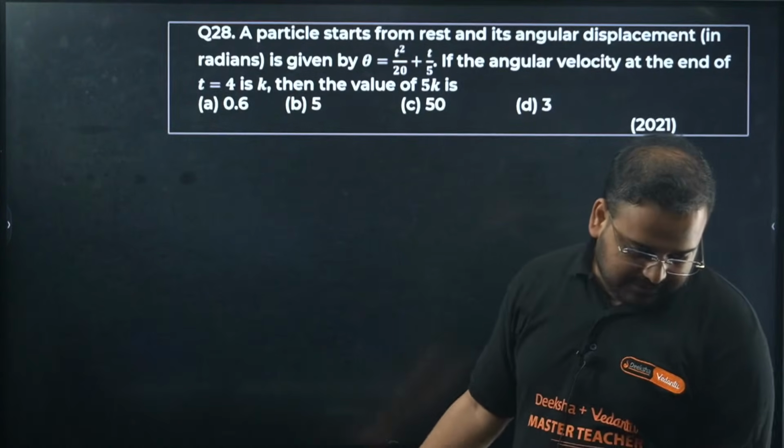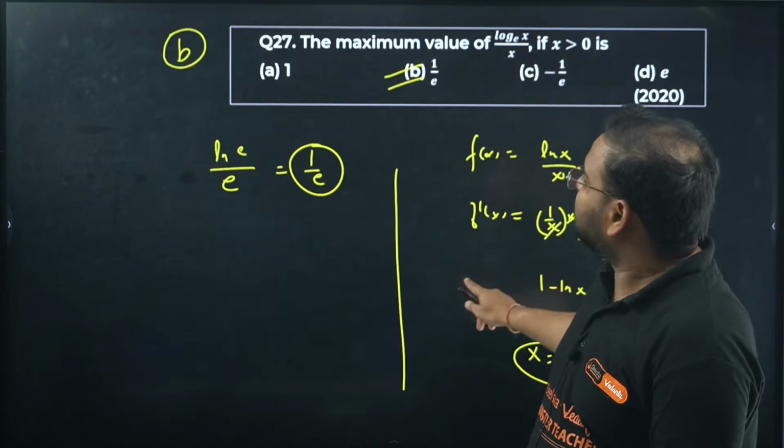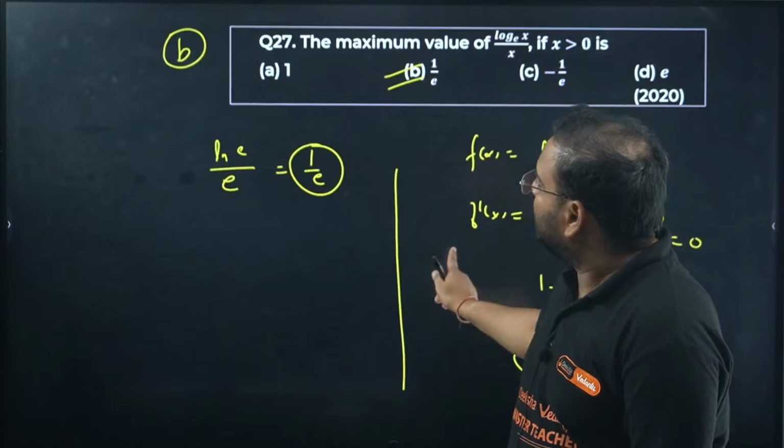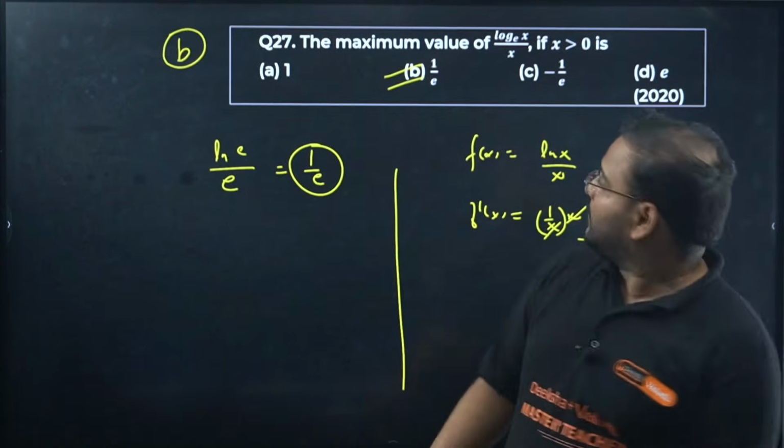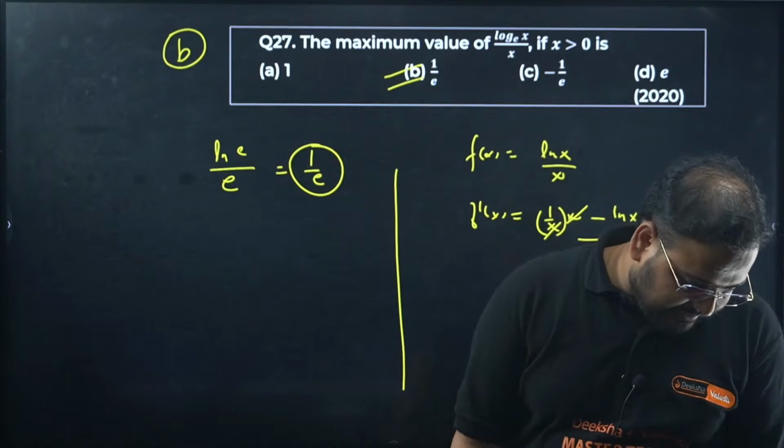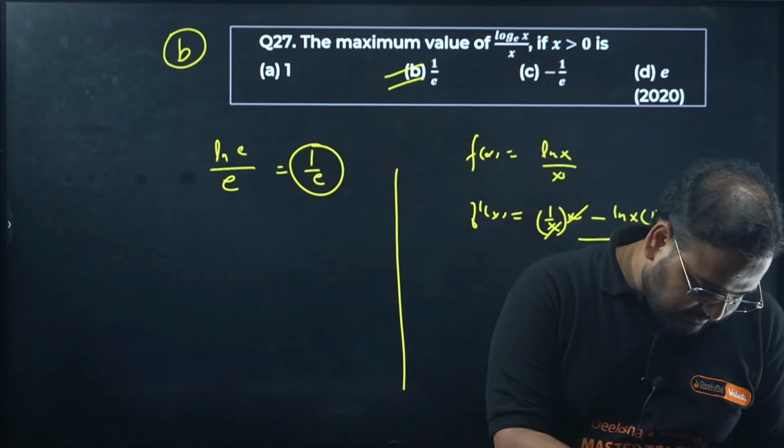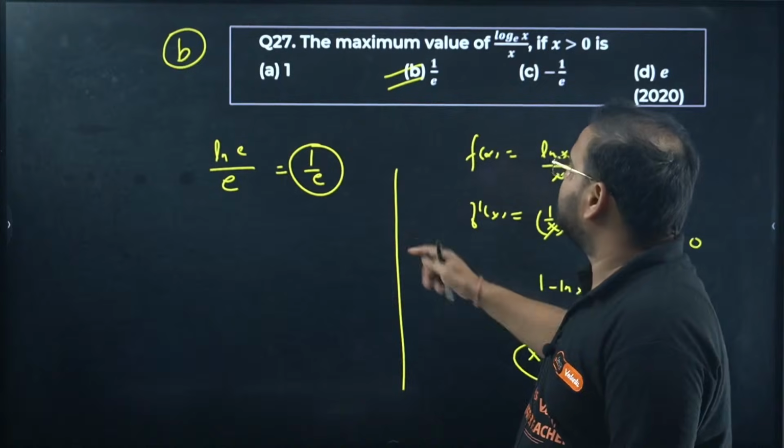C was right, no? 26 was C, correct. 27 B is right. Nobody gave the answer. Yeah, I can repeat that.